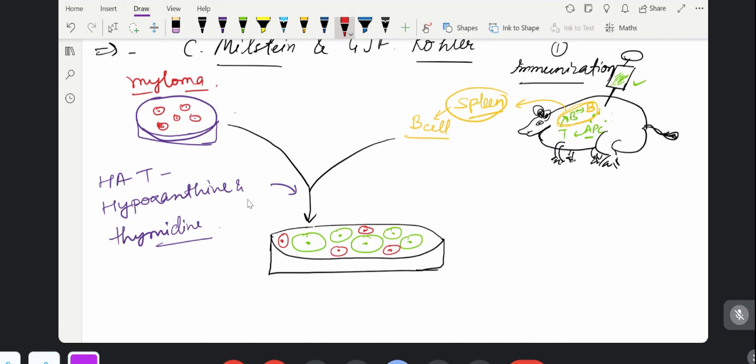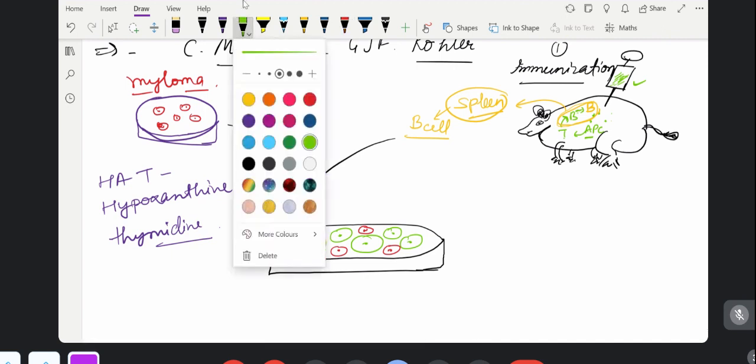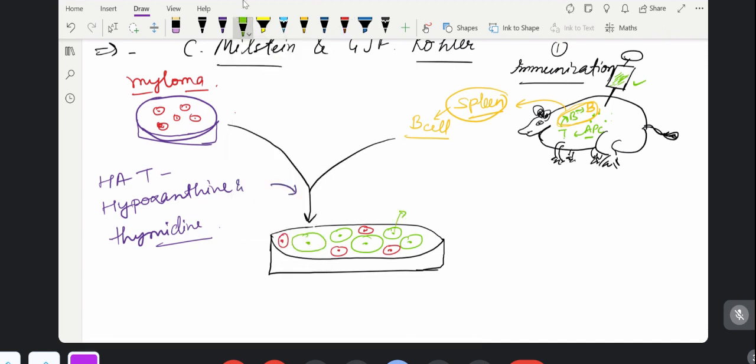The green cells are the hybridoma cells, and red cells are the myeloma cells.